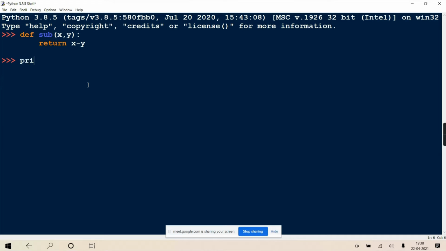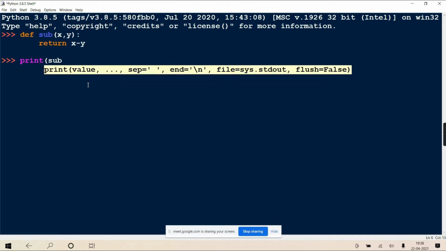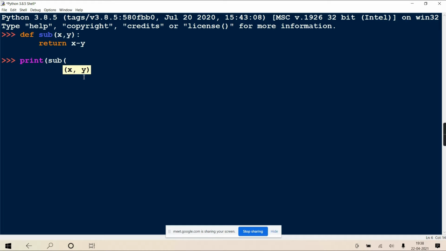Now when I'm calling that function sub, the first criteria is that at the time of call you have to pass the number of arguments exactly the same as the number of formals. So the number of actuals and the number of formals has to be the same. Here there are 2 formals and we are having 2 actuals. Like I'm writing 20, 10.